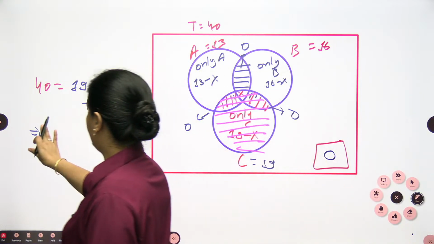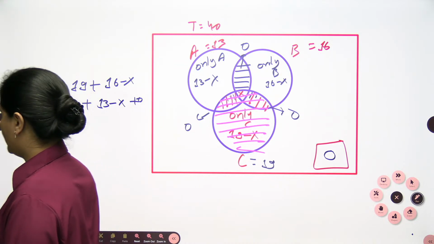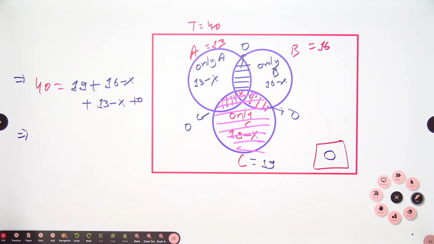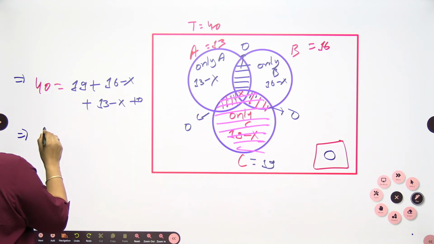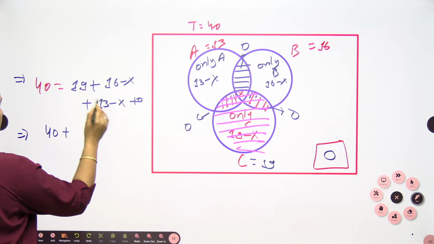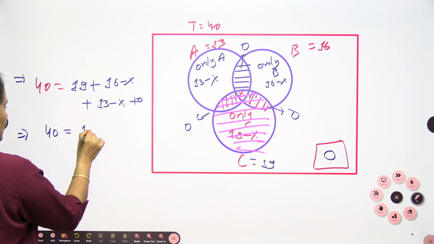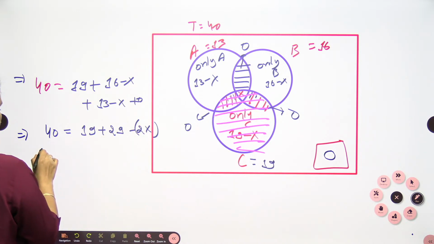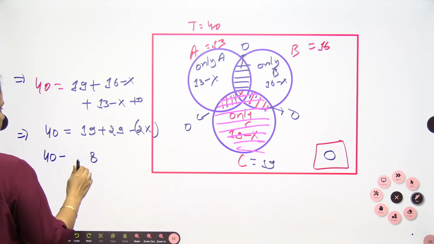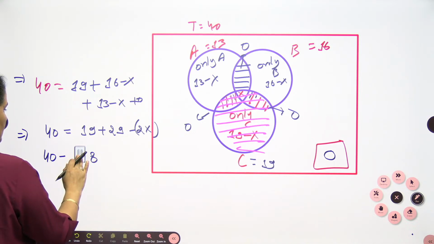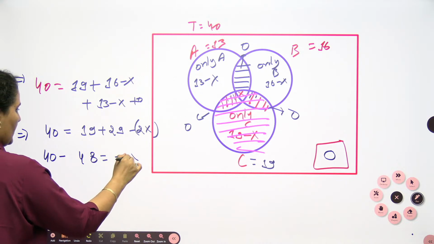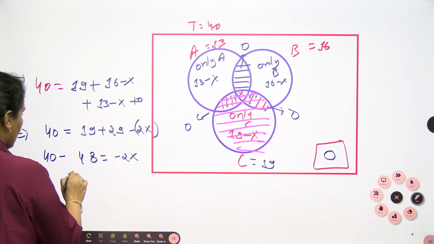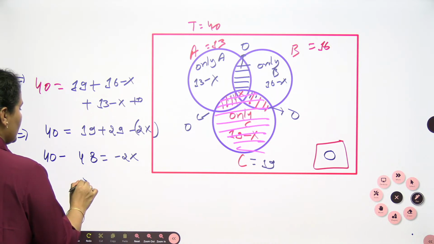When we solve, this is 40, and this becomes 29 minus 2x. When you solve, minus 8, this is 48. So minus 2x is minus 8, means 2x is 8.